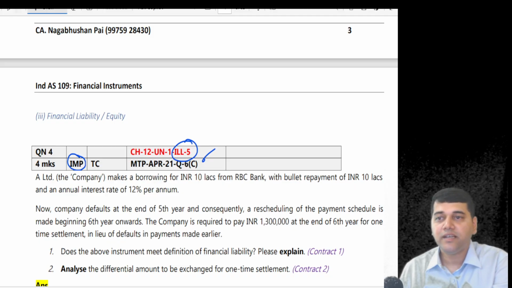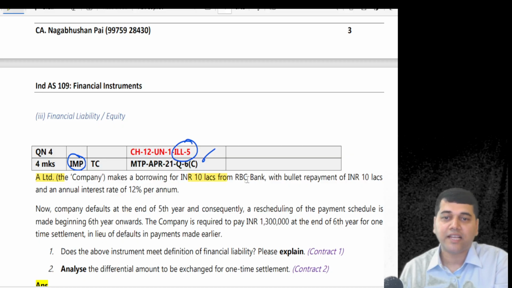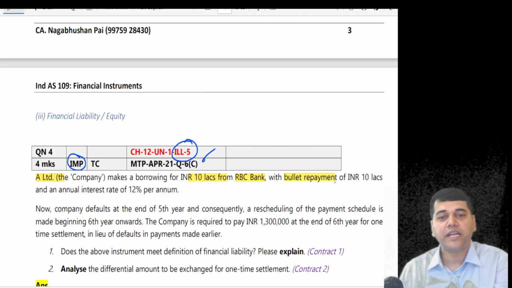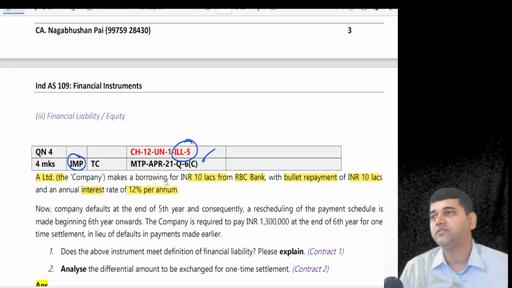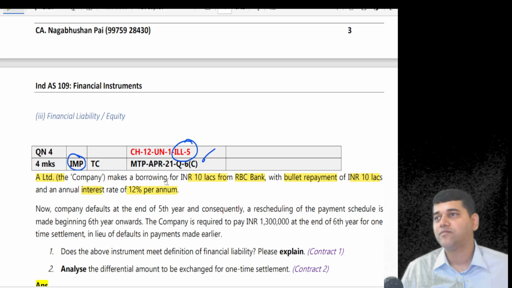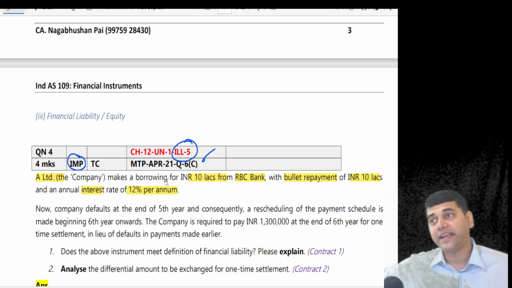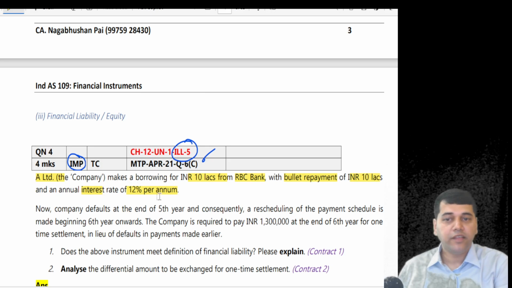A Limited is a company, makes a borrowing of 10 lakhs from RBC Bank with the bullet repayment of 10 lakhs and annual interest payment of 12%. What did you understand with this? What do you mean by bullet payment? One time principal at the end of the year, no EMI type of installments. And every year you are going to pay 12%.